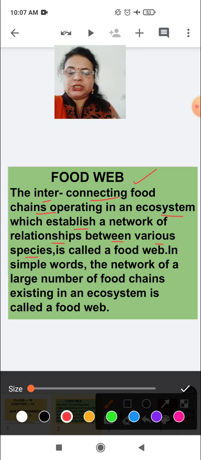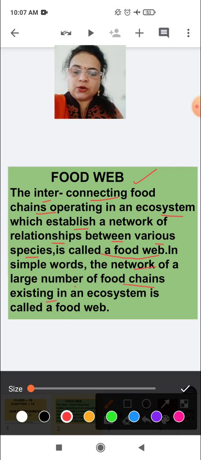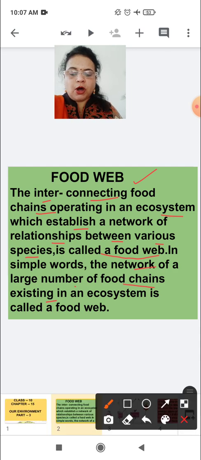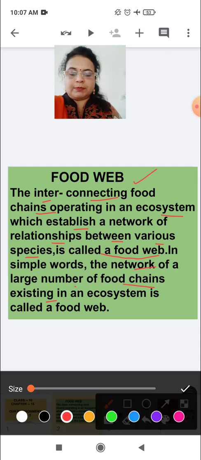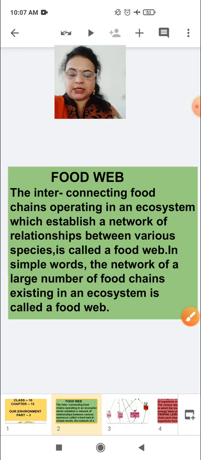This procedure is called food web. In other words, we can say the network of a large number of food chains existing in an ecosystem is called food web. So, you all now know what is food web. About food web we will study more.